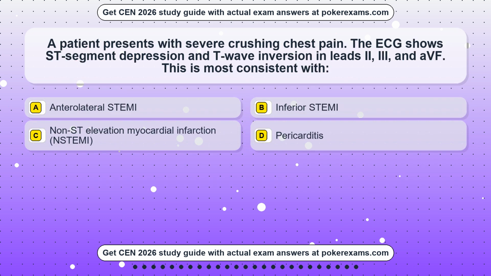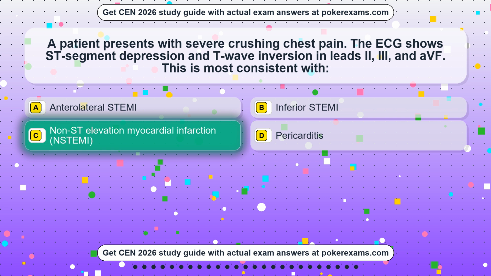Question 16. A patient presents with severe crushing chest pain. The ECG shows ST segment depression and T-wave inversion in leads II, III, and aVF. This is most consistent with Option A, anterolateral STEMI, Option B, inferior STEMI, Option C, non-ST elevation myocardial infarction, NSTEMI, Option D, pericarditis. The correct answer is Option C, non-ST elevation myocardial infarction, NSTEMI.